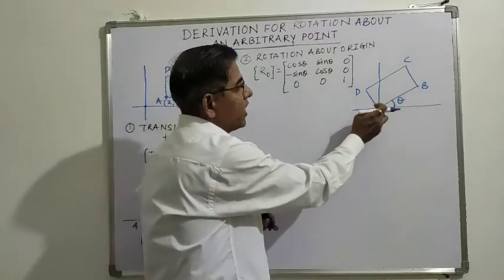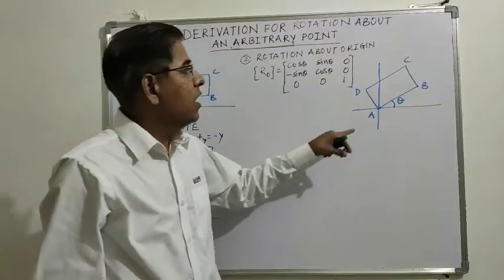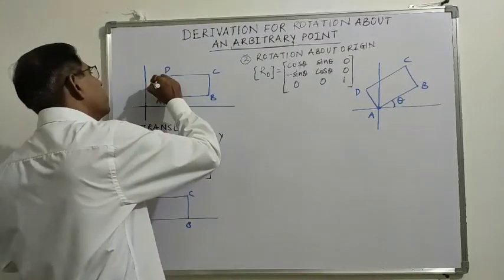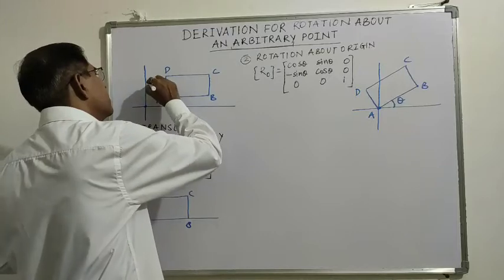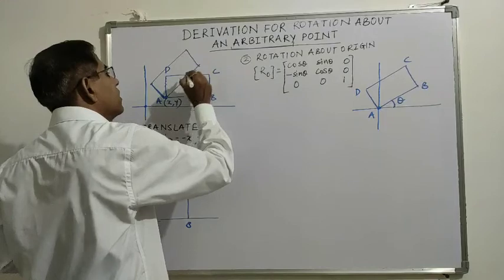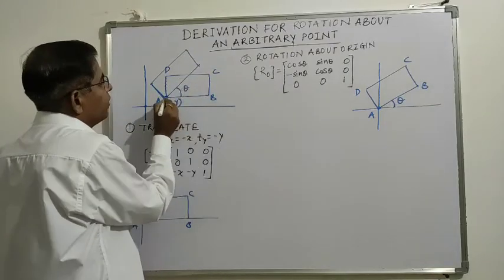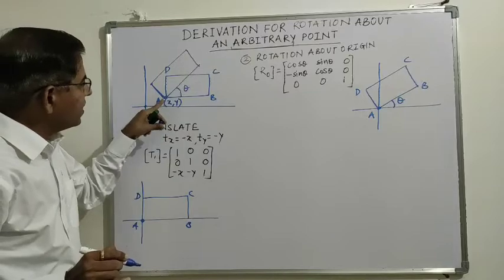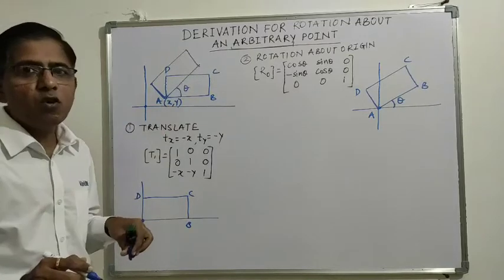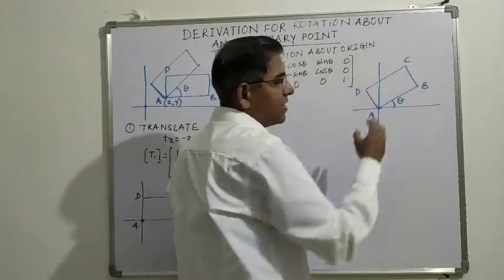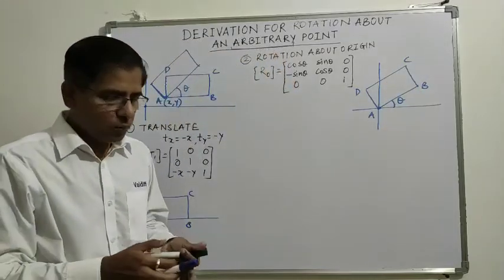But we are not expecting a final figure where point A coincides with the origin. We require a rotation where the vertex A should be at x comma y. So what we'll do is back translate the figure to its original position.